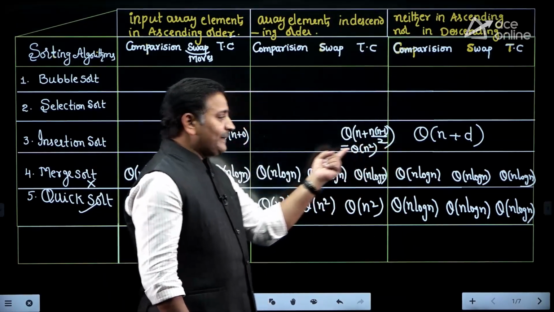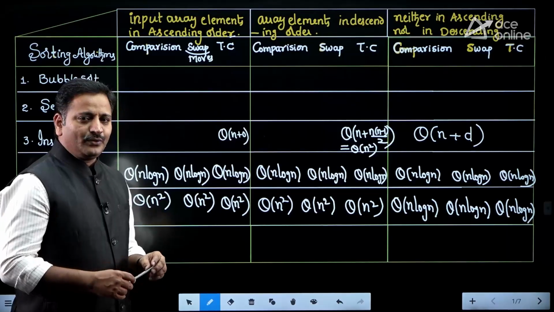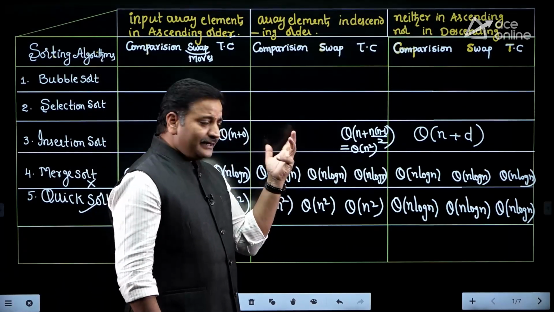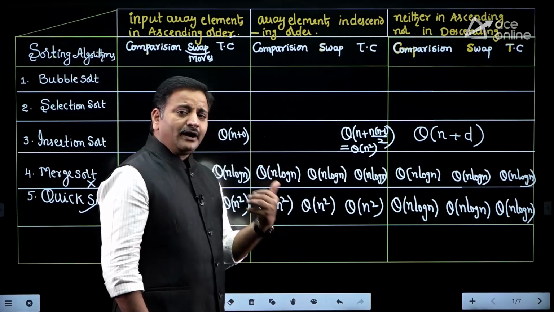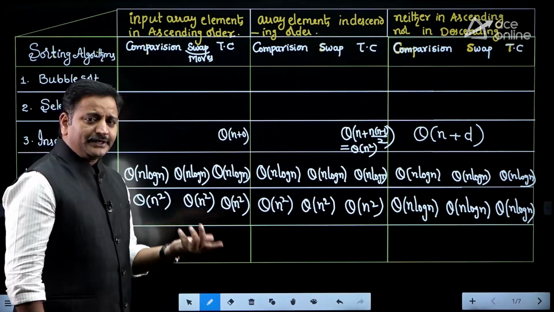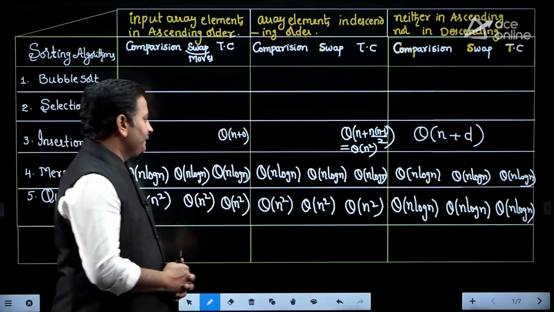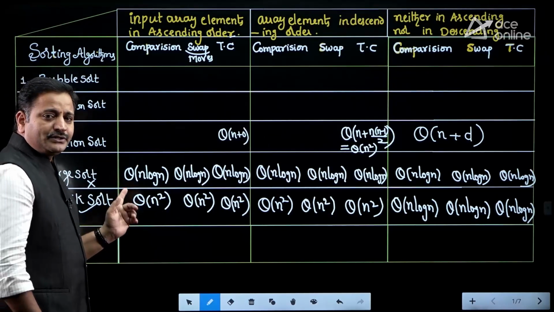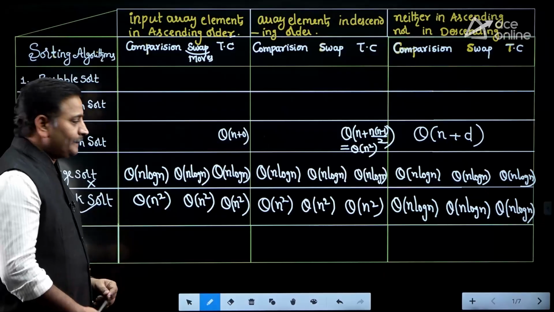So this is called adaptive sorting algorithm. What do you mean by adaptive sorting algorithm? If array elements are already in increasing order, then it automatically affects the execution time, that is called an adaptive sorting algorithm friends, okay. So quick sort is adaptive, insertion sort is also adaptive, but merge sort is a non-adaptive sorting algorithm.